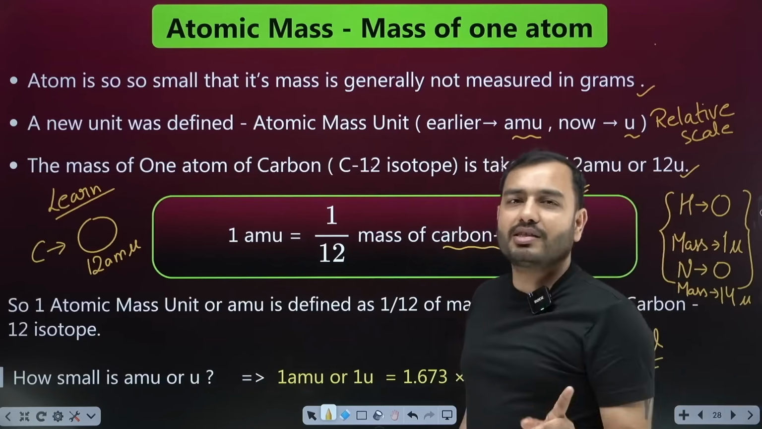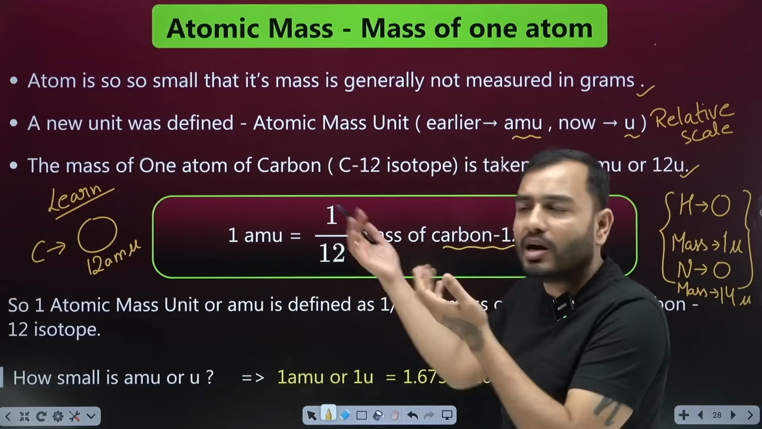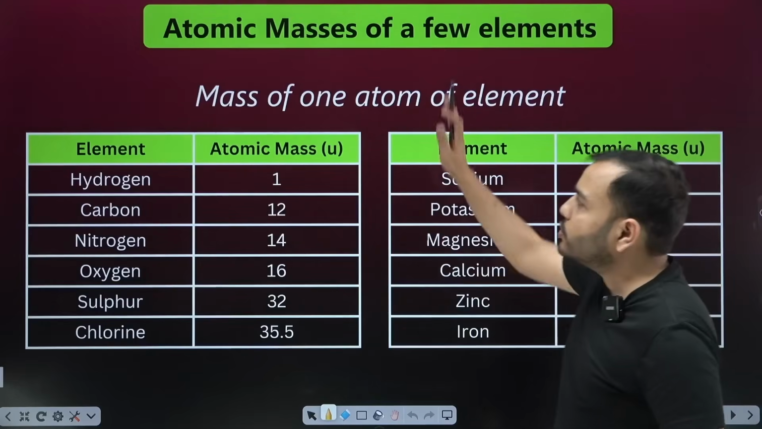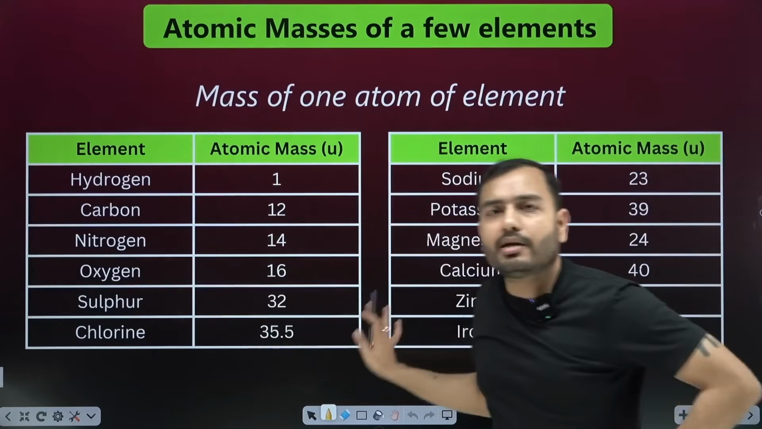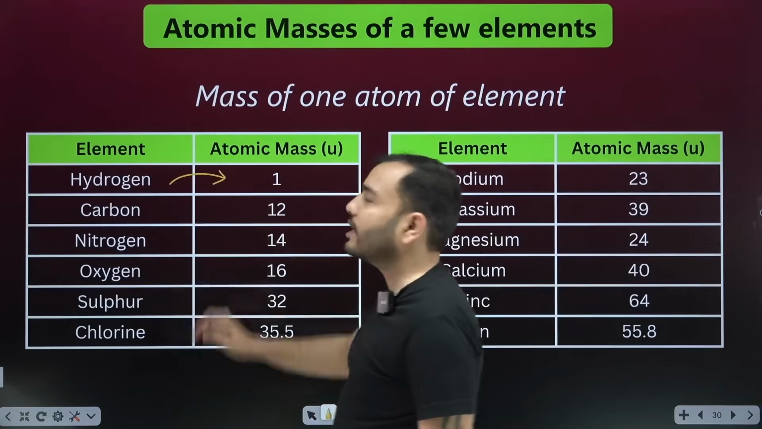We said suppose the mass of hydrogen is 1 U. Nitrogen is 14 U. Carbon is 12 U. And thus the 1 U unit is formed, AMU or U. On the basis of this unit, we tell the masses of different atoms. Atomic mass unit, what is hydrogen's mass?